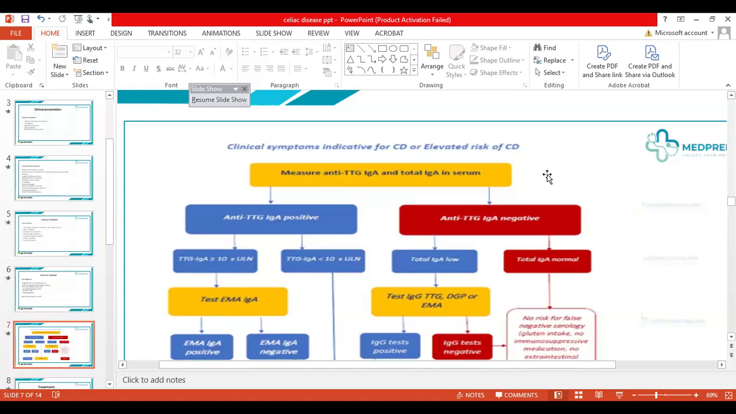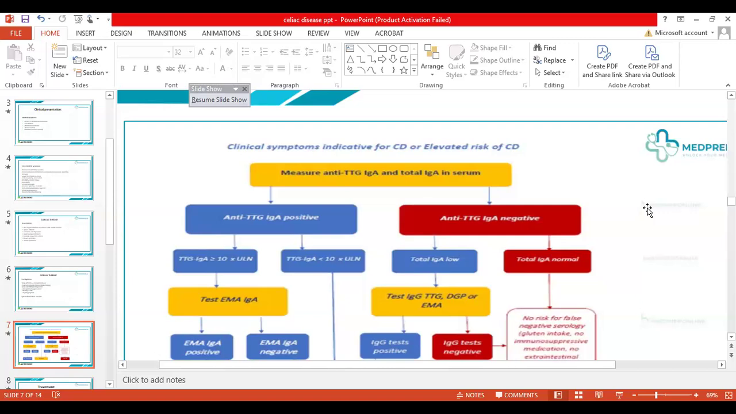So the first step is always to do both anti-tissue transglutaminase IgA plus total IgA. This is a very important MCQ as well. So whenever you get that option, select the one that has both of them. We'll come to this first. Just look at the left side of the picture, where you see that the anti-tissue transglutaminase comes out positive, which means that it is increased.